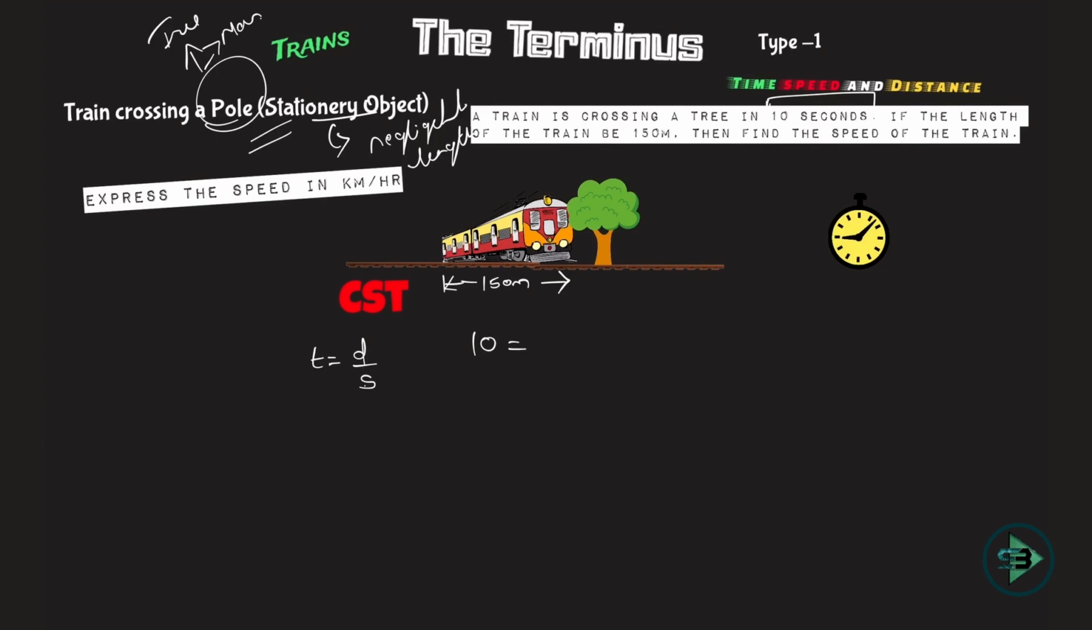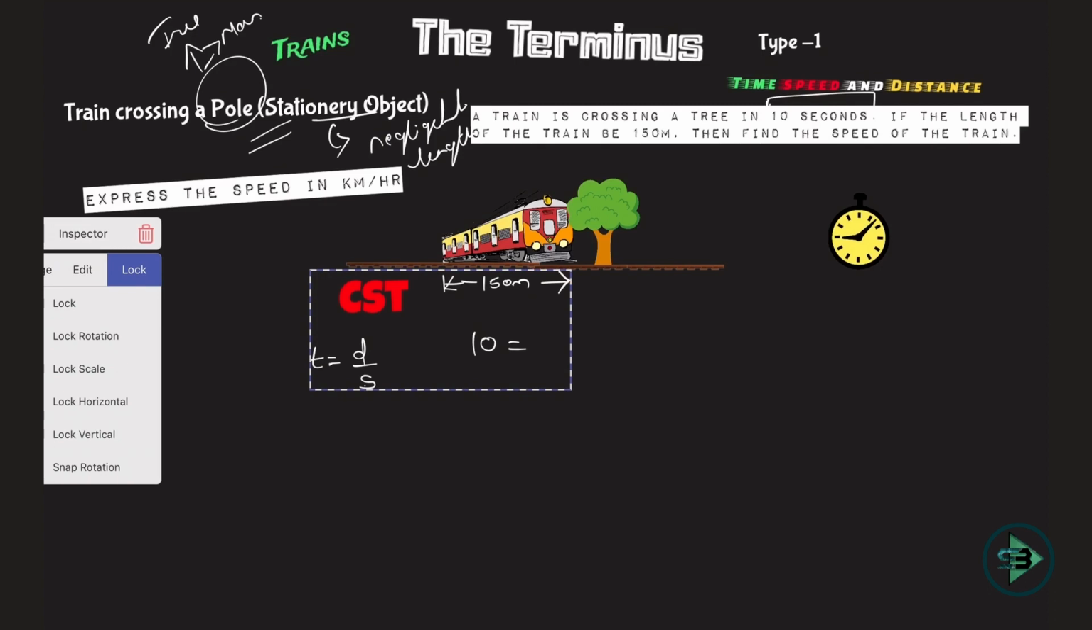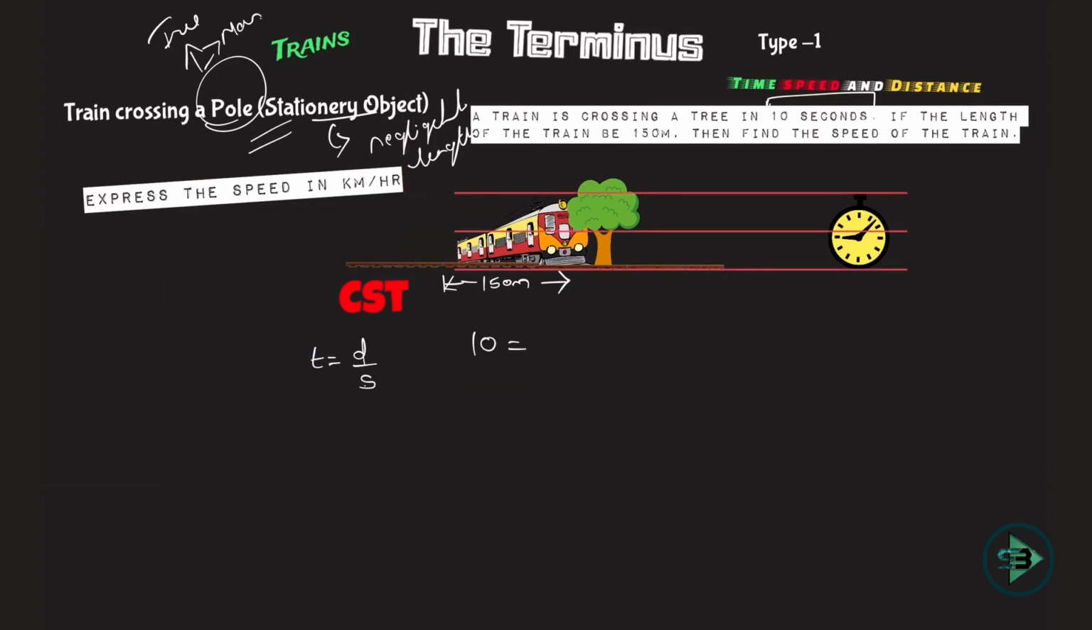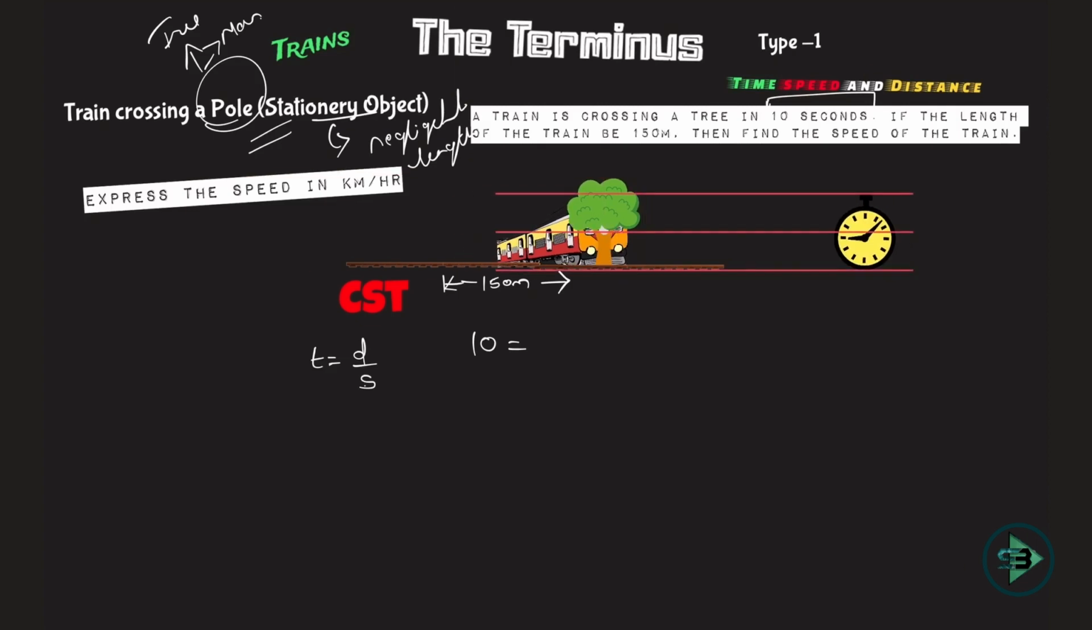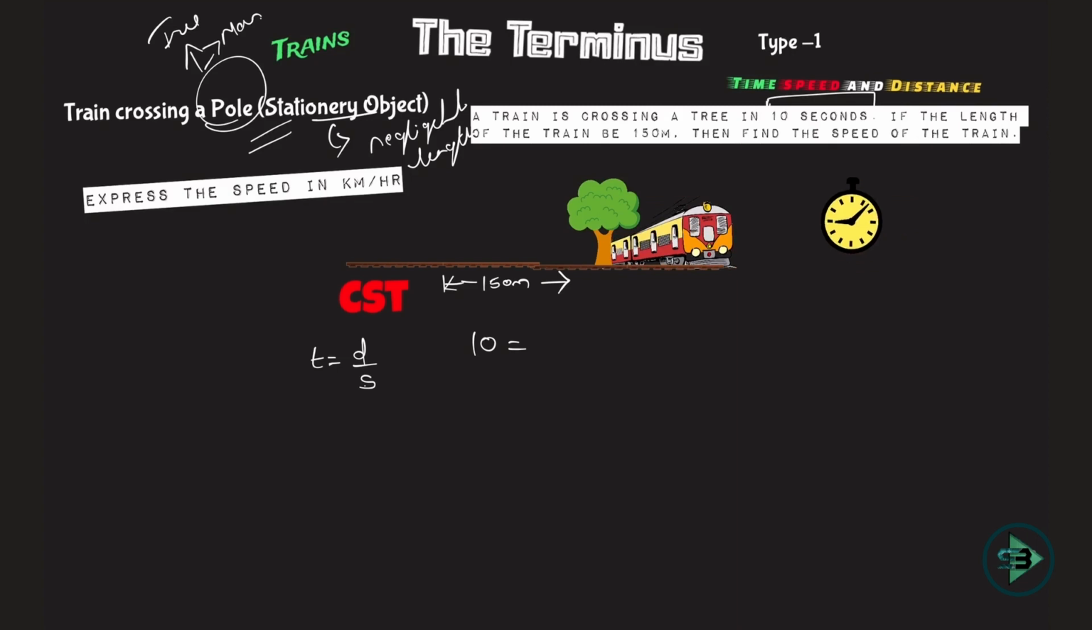What is the distance traveled by this train in this 10 seconds? So can you imagine what is the distance traveled by this train in 10 seconds? So the train was here, I started the stopwatch and the train crossed its length. And I stopped the stopwatch. So what is the distance traveled in this case? Length of the train. So in type 1, when train is crossing a stationary object having negligible length, the distance is always the length of the train, which is given to me as 150 meter.